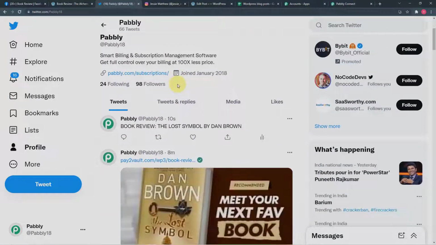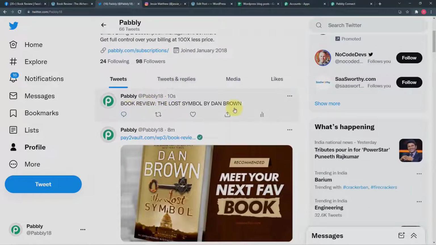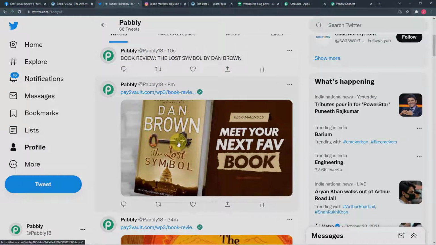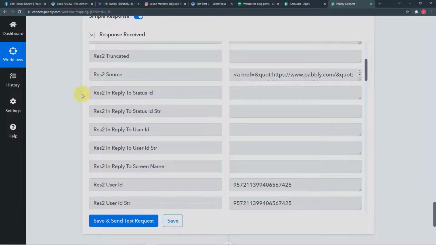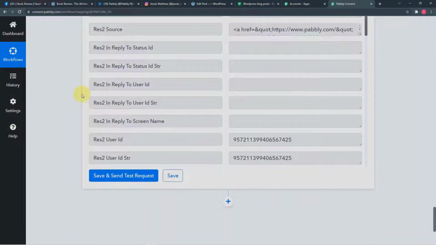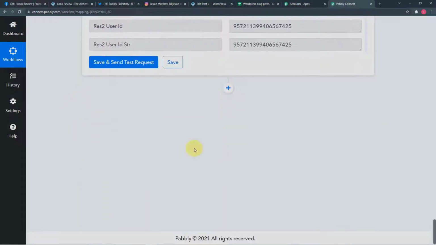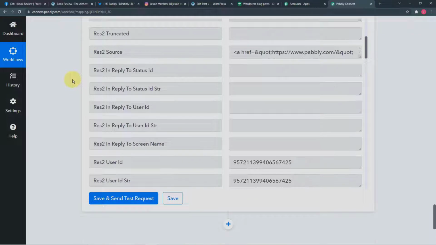Okay, so we got a new tweet here as well, the book review, and this is the link. So the connection with Twitter is also working fine, right? So we have connected our 3 social media applications. Now the final step is to connect our Google Sheet, in which we want to save the post that we